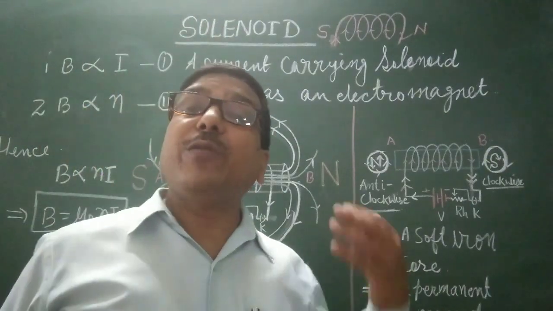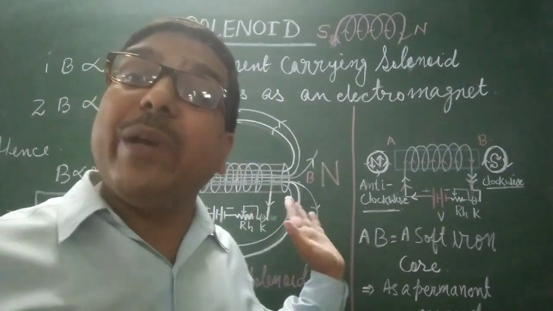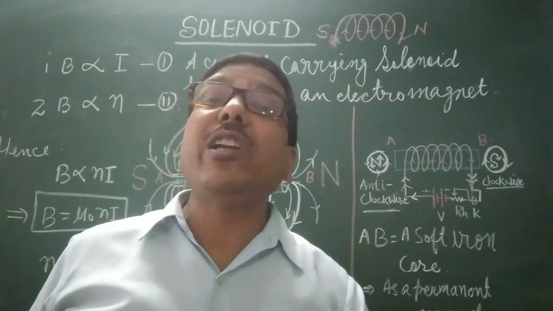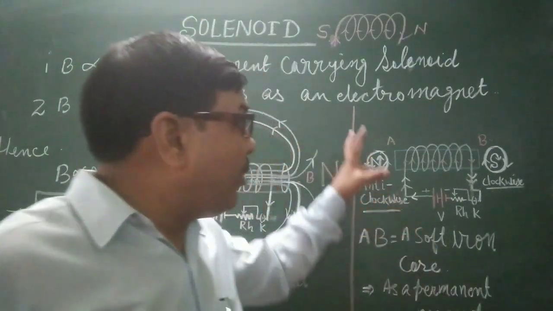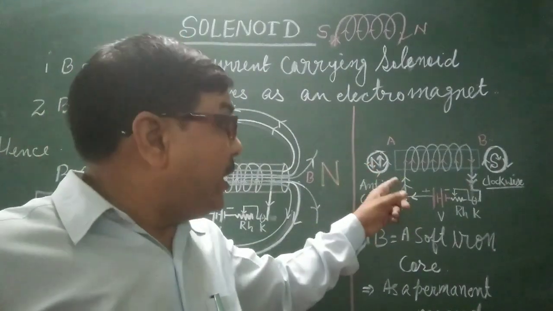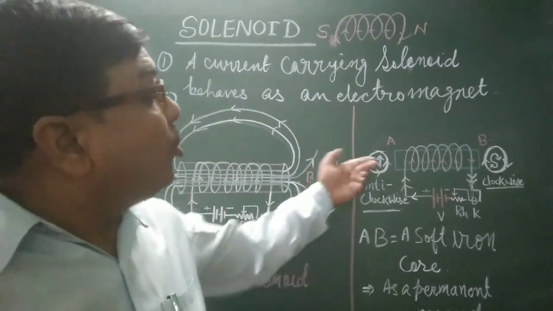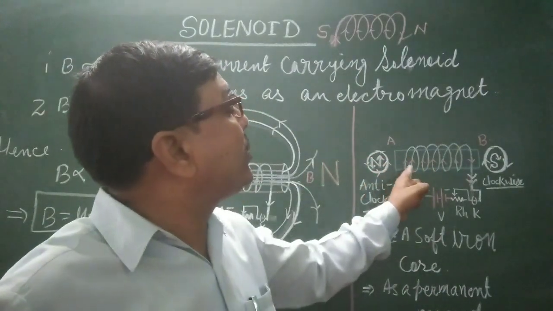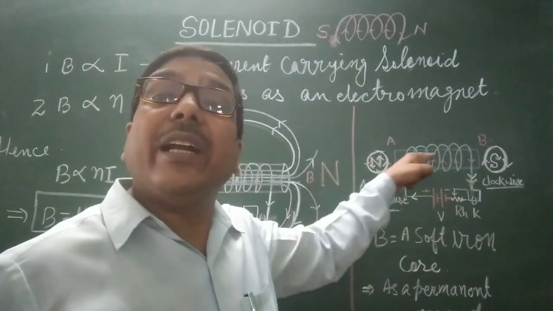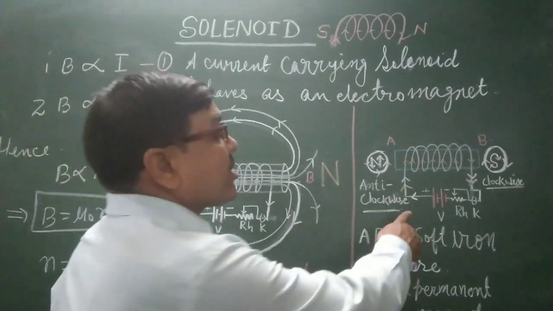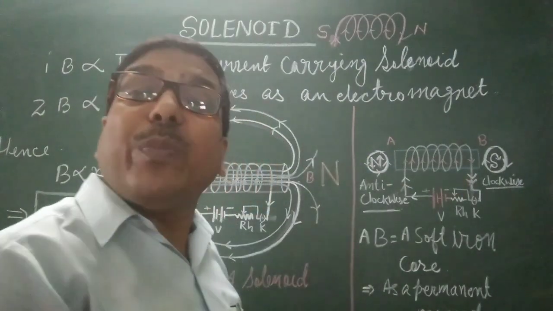Understand? So these properties of the electromagnet play a very important role. That's why it is used in various fields of science. Understand? So what is the second use? It is used in making a permanent magnet. A soft iron core rod is inserted. I have just drawn it here. AB is a soft iron core inserted in this coil, and it is connected to the source of battery and the current is allowed to pass through this.